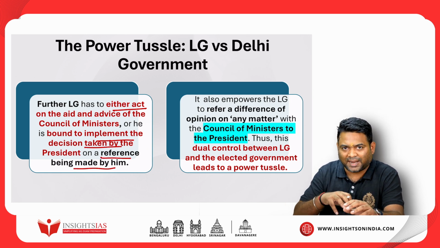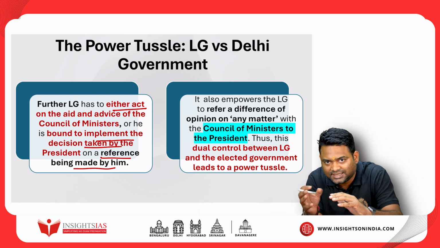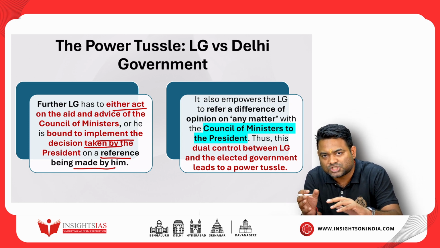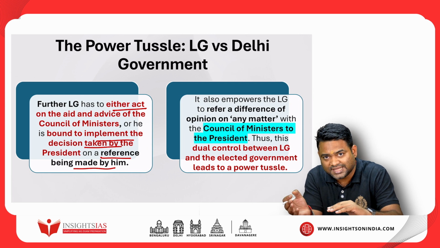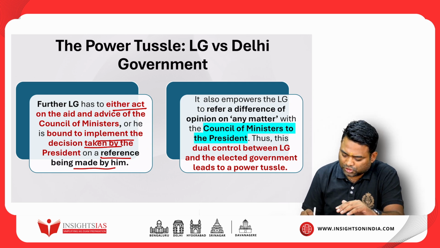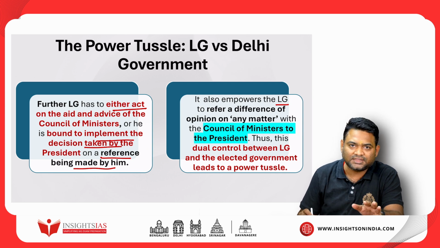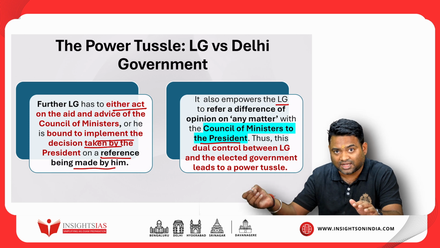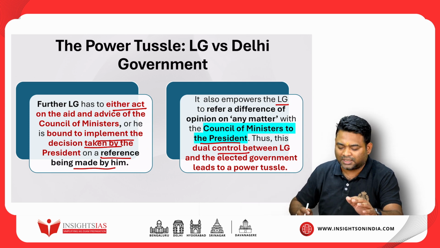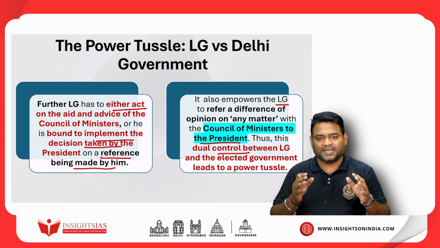This part tells that when the president comes, the center becomes powerful, or the LG has to listen to the president, that means towards the central government. It also empowers the LG to refer a difference of opinion on any matter with the Council of Ministers to the president. Again, president comes, then the central government comes. So this dual control between the LG and the elected government leads to power tussle.